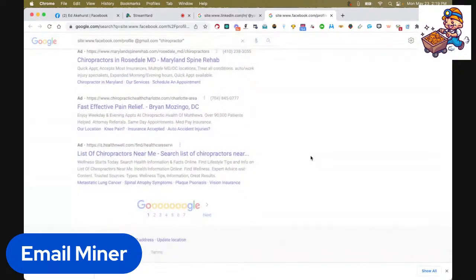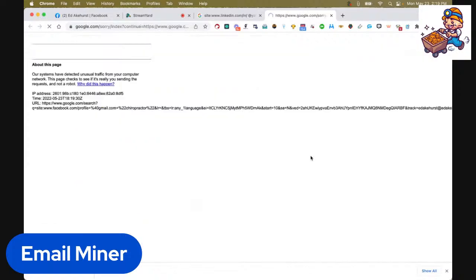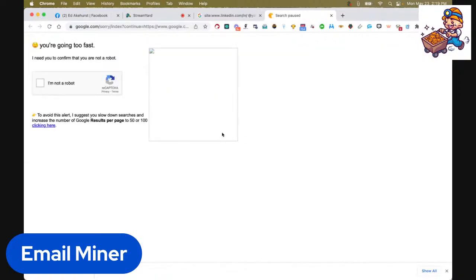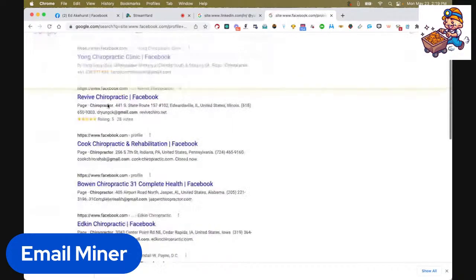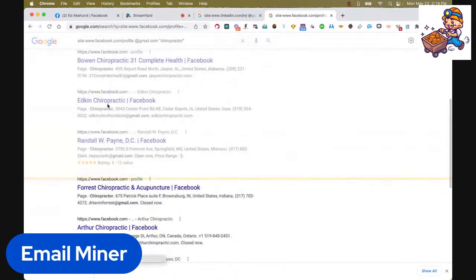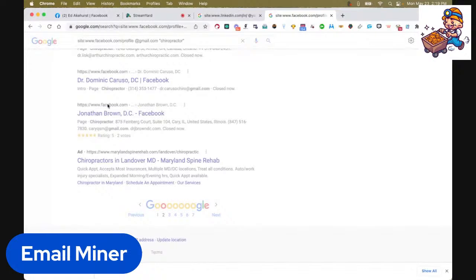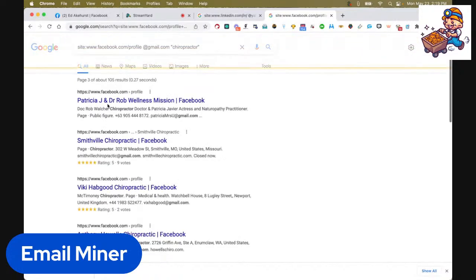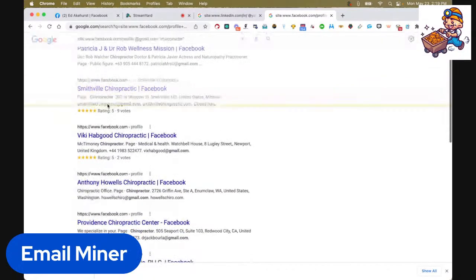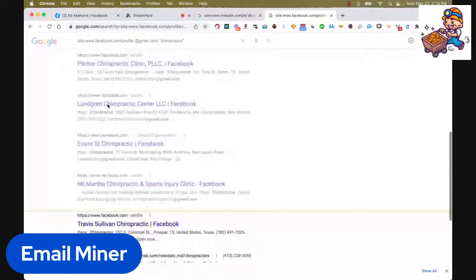From that first page, we found 9 of them. It's looking for the Gmails first on Facebook, and it'll run those. Google doesn't like how fast I'm going. We're going to tell it we're not a robot. I've been using this a lot lately, so it may not like what we're doing, and we can change the speed settings. I think it found 10 off of that page, so that's 19 so far. Google might be telling me I'm going too fast again, but that's okay. We've got 19 leads. No, it's fine. I showed Google I was a human, and it's perfectly fine with that.